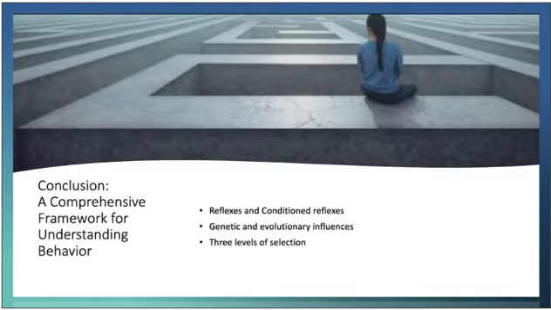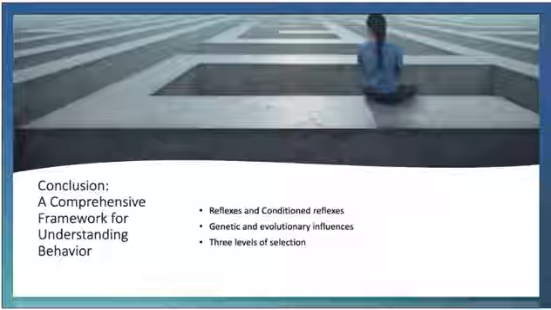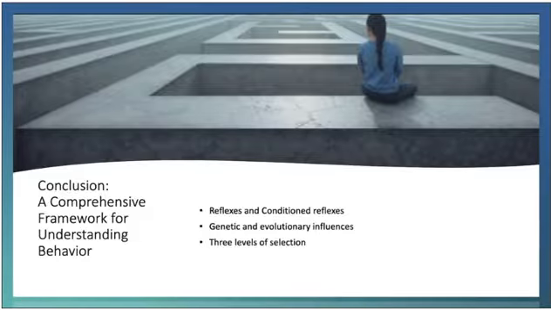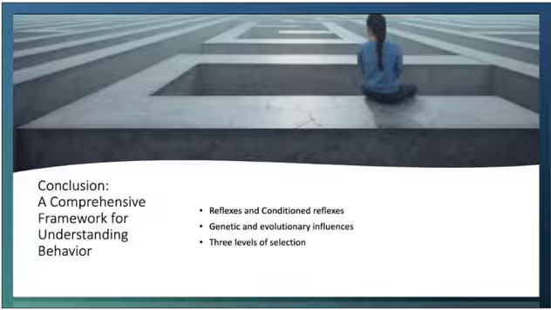as well as the 3 levels of selection. Behavior, as Skinner and others have shown us, is not simply the product of inner agents like willpower or instincts, but rather shaped by a variety of external and internal forces acting across different timescales. At the most basic level, reflexes can provide us with an automatic unlearned response to external stimuli that probably saved our butts. Moving beyond these simple reflexes, conditioned reflexes demonstrate how environmental stimuli can come to control behavior through associations,